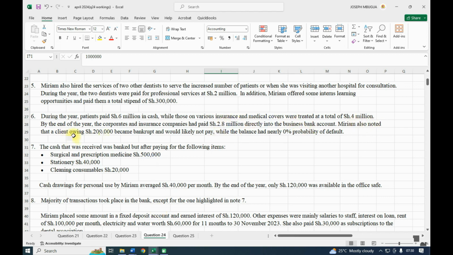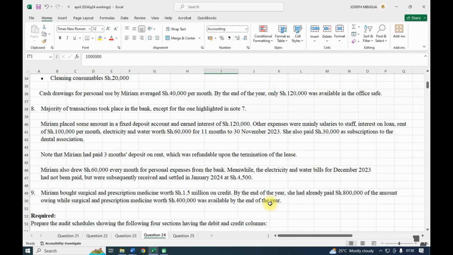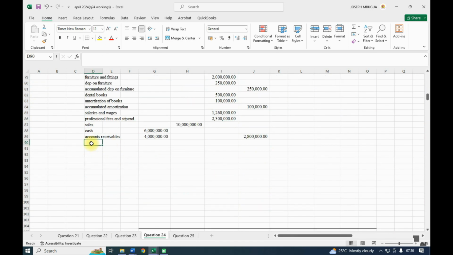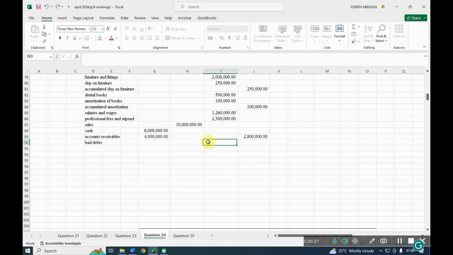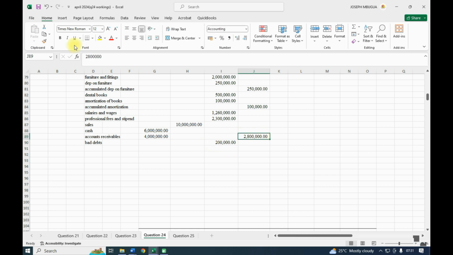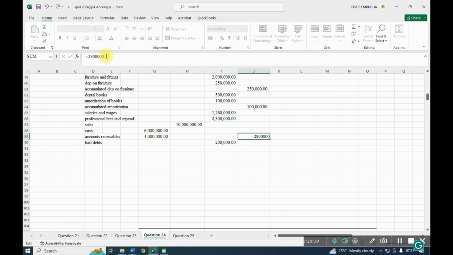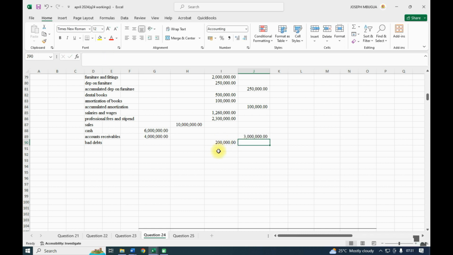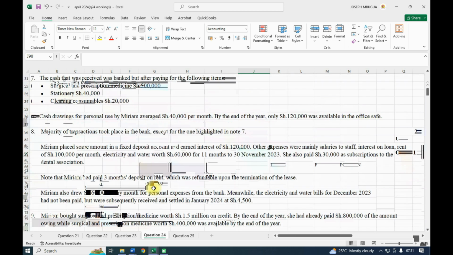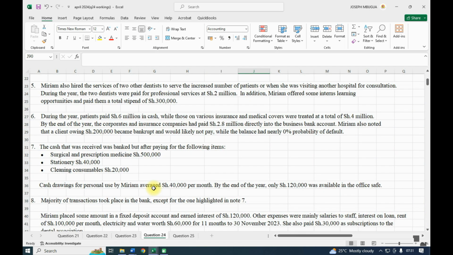Miriam also noted that a client owing 200,000 became bankrupt and will likely not pay, while the balance had 0% probability of default. So we have bad debts of 200,000. Remember, bad debts will affect this one. It will reduce the receivable. So here you can add this value of 200,000. That is our bad debts. Then we are done with note number 6.